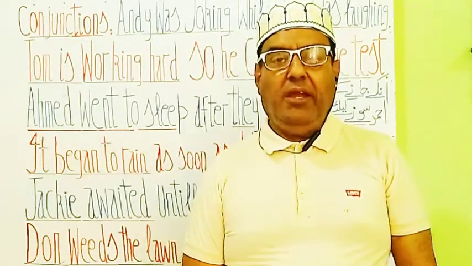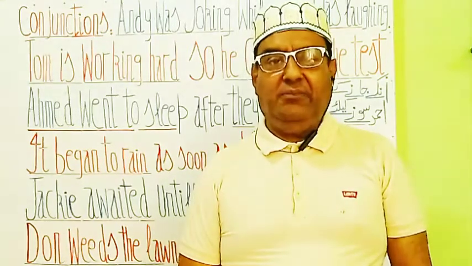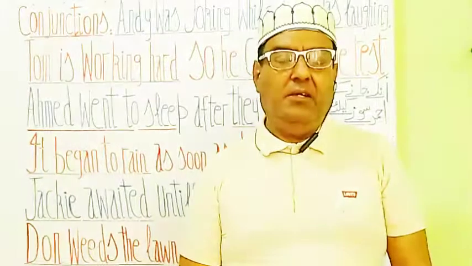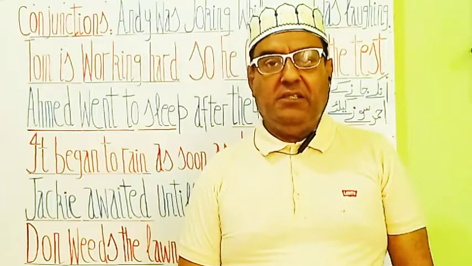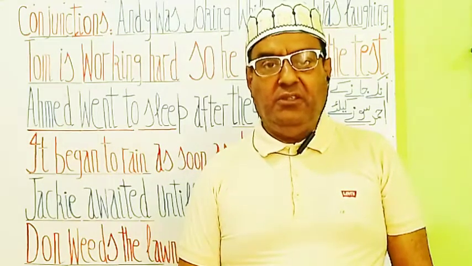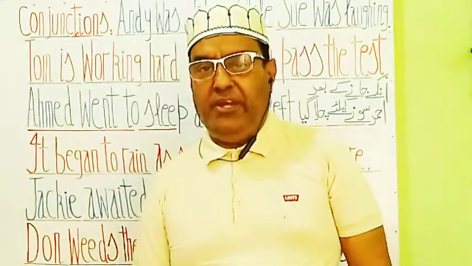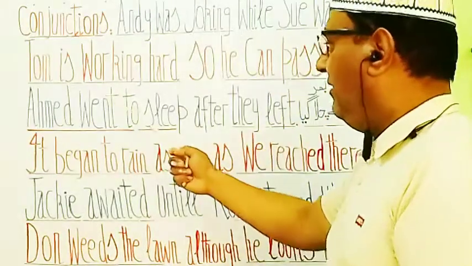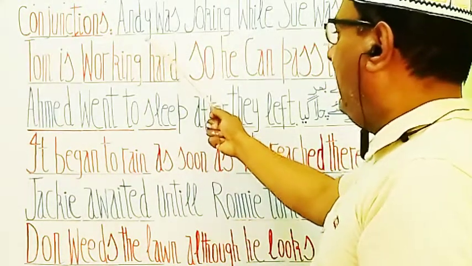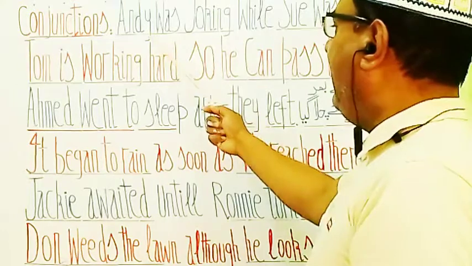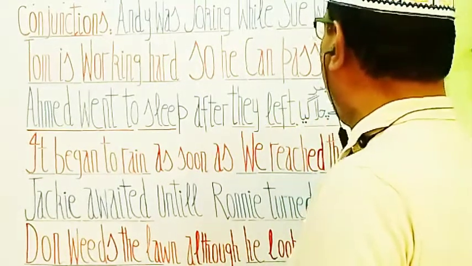आइए इन phrases को देखते हैं जिनमें conjunction का इस्तेमाल किया गया है. Let's view and read out these phrases in which we have used the conjunction. Let's look up here on this whiteboard. Here you see the first phrase or statement is Andy was joking while Sue was laughing.